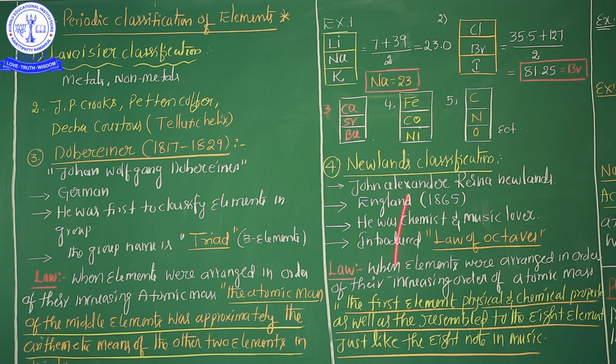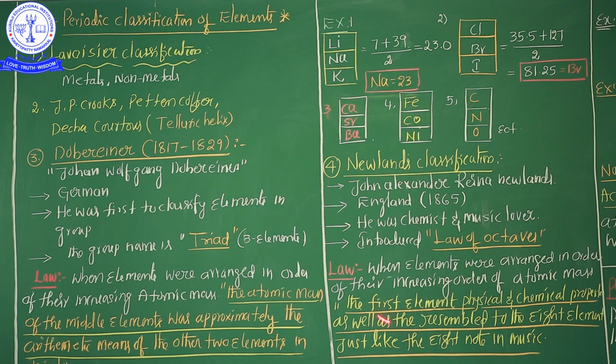After that, from John Newlands' point of view, define the law of octaves. When the elements were arranged in increasing order of their atomic weights, the first element's physical and chemical properties were similar to the eighth element, based on musical notes. This is Newlands' classification.